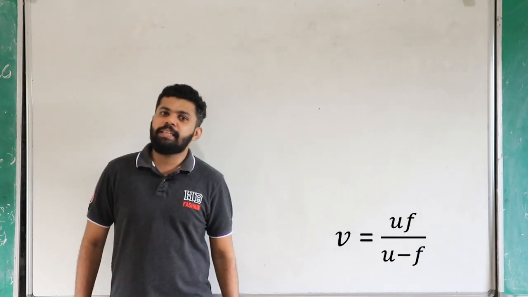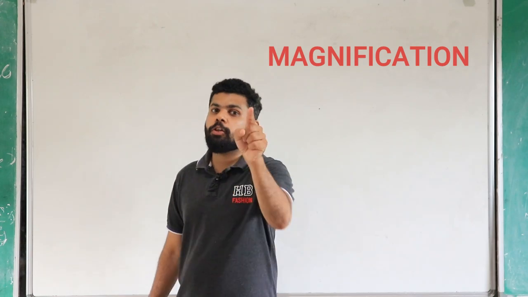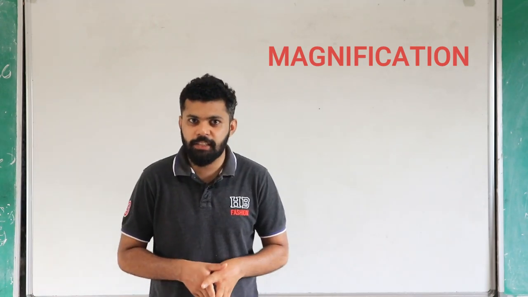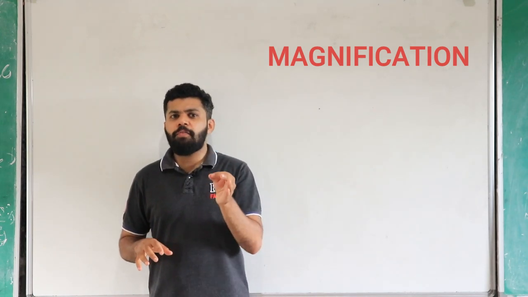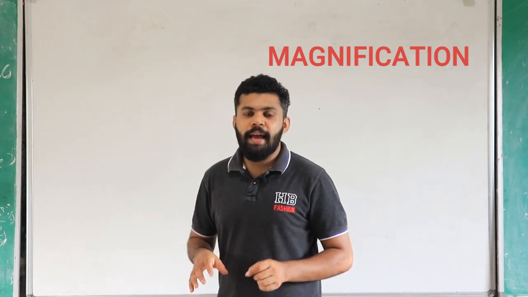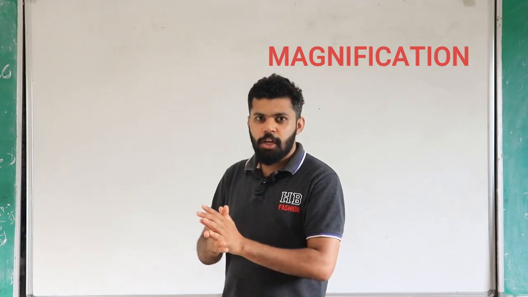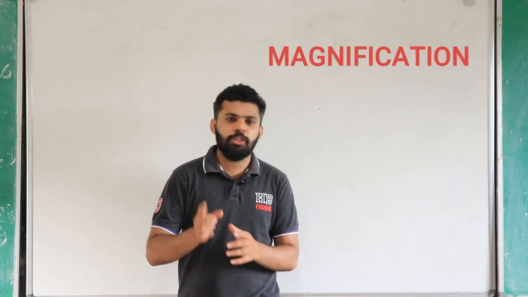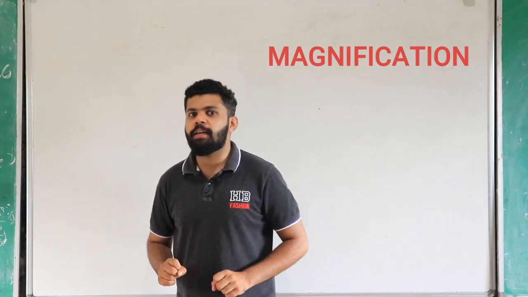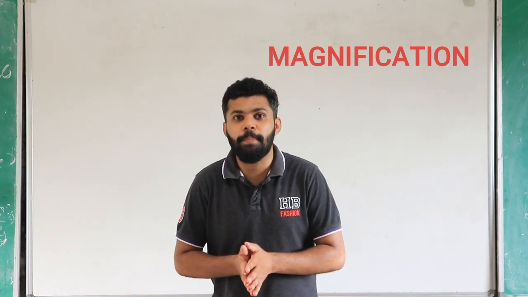Then the second equation is magnification. Before going to the equation for magnification, I have to tell some things about it. Magnification is a value that gives an idea about the image. For example, if the magnification is 1, the size of the object and the size of the image will be equal.